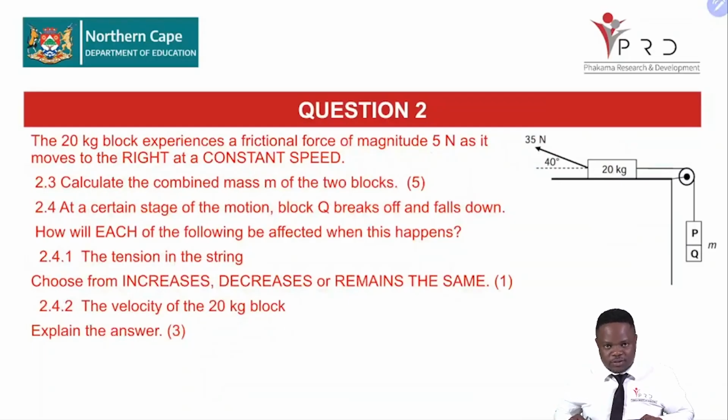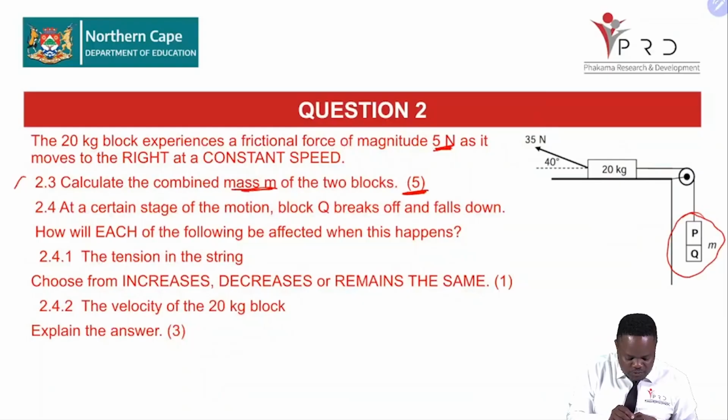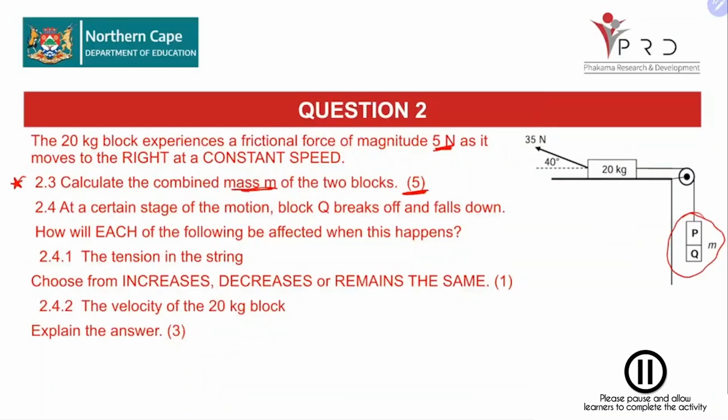Let's read through it together. Now, the 20 kilogram block experiences a frictional force of 5 newtons. Remember, we spoke about that, as it moves to the right at a constant speed. Now, calculate the combined mass M of the 2 blocks, 5 marks. For this part, I'm going to give you another 5 minutes starting from now.